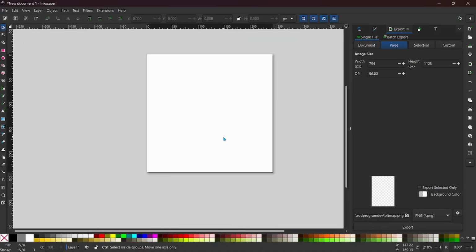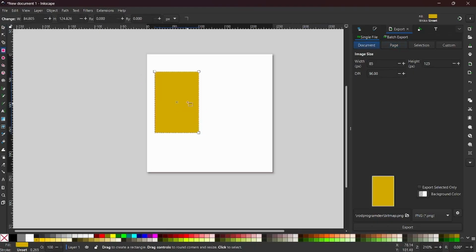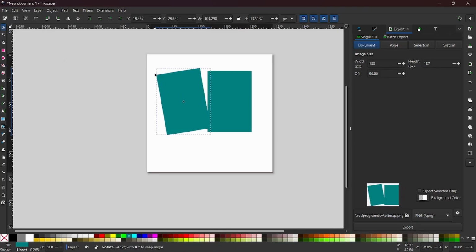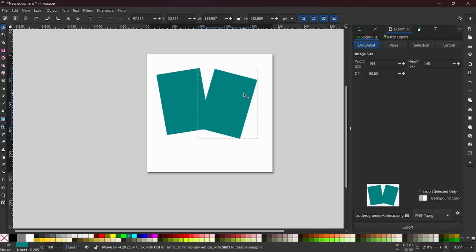And now what we want to do is to have some squares and let's have some colors. Let's change that to blue and let's duplicate that. Let's have this. Let's try to turn this. Double click on the shape and then turn it like this.